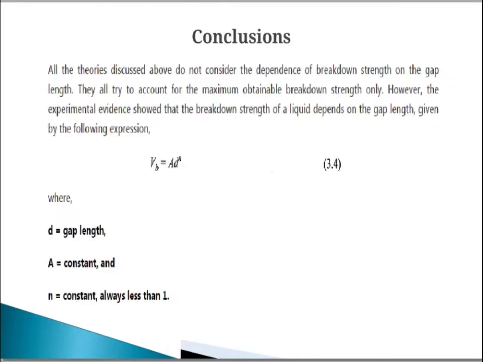We conclude that all the theories discussed above do not consider the dependence of breakdown strength on the gap length. They all try to account for the maximum obtainable breakdown strength only. However, experimental evidence shows that the breakdown strength of the liquid depends on the gap length. So it is given by Vb equals A into d raised to n. Here d is the gap length, A is a constant, and n is a constant, which is always less than 1.